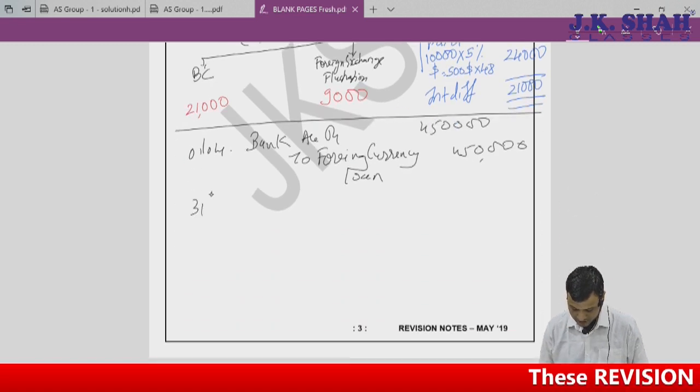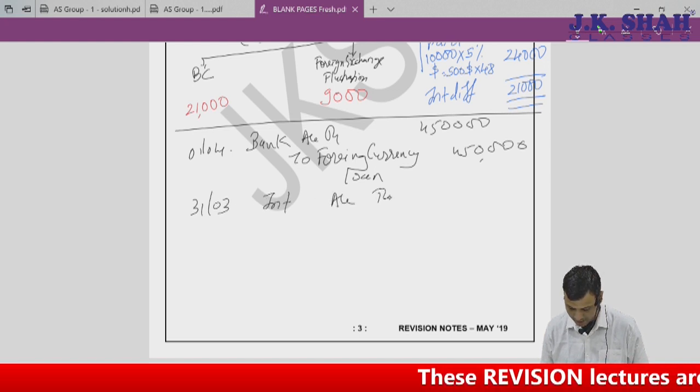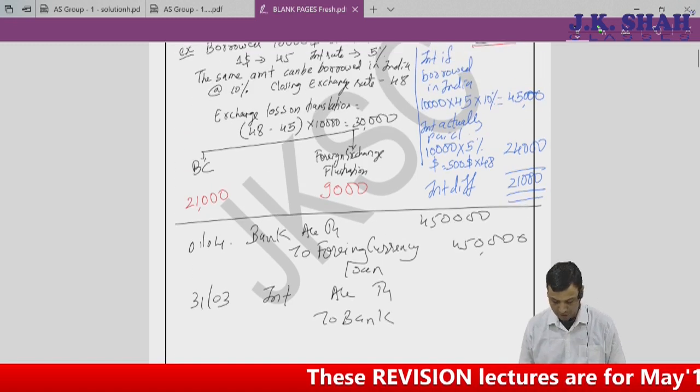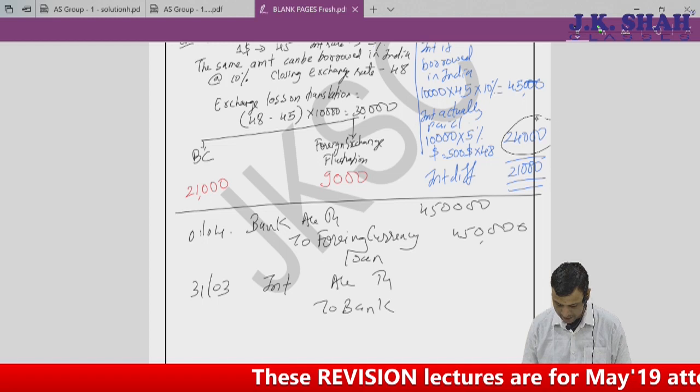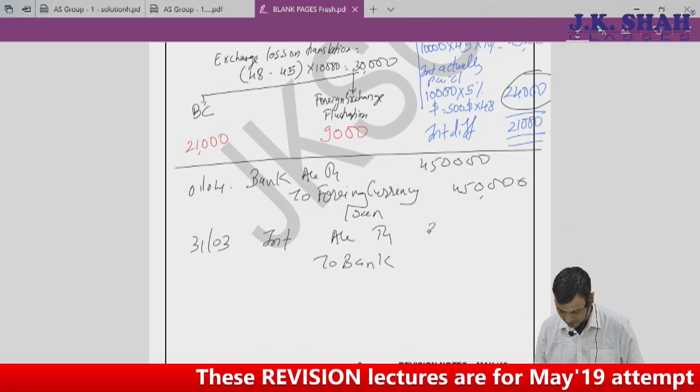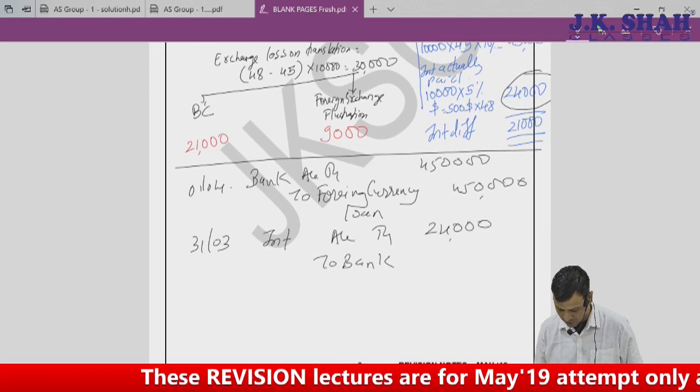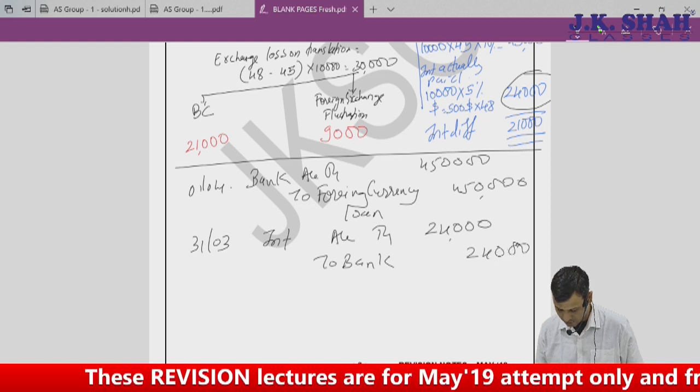On 31st March, I have to pay interest. So interest account debit to bank. How much interest will I pay? Actually 24,000. So interest account debit 24,000 to bank 24,000.